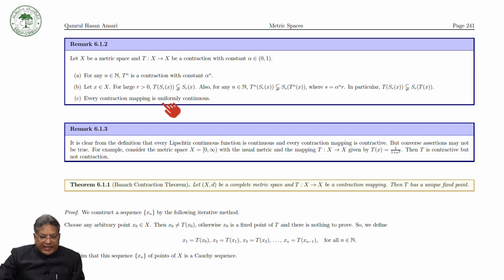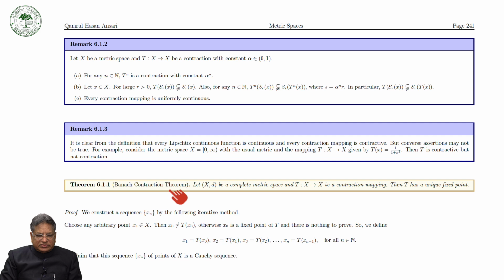Now, another remark. It is clear from the definition that every Lipschitz continuous function is continuous and every contraction mapping is contractive. But the converse assertions may not be true. For example, consider the metric space [0, infinity) with the usual metric and the mapping T defined by T of x equal to 1 over 1 plus x squared. Then T is contractive but not a contraction. Now finally, we have our main result, which is known as the Banach contraction theorem or Banach contraction principle. It is very simple.